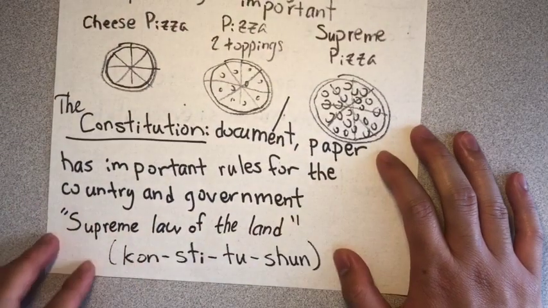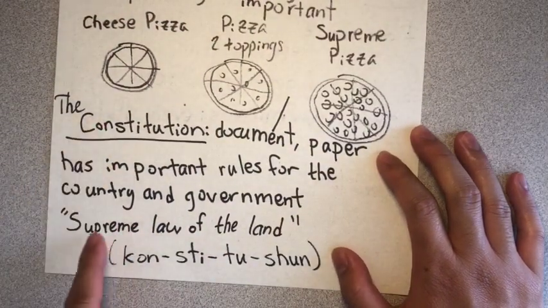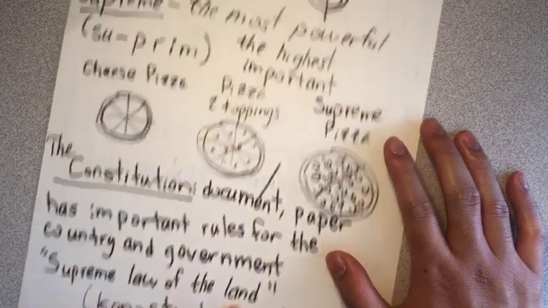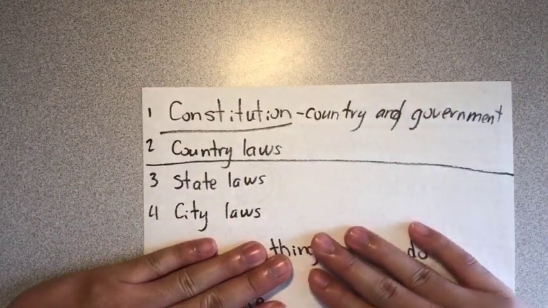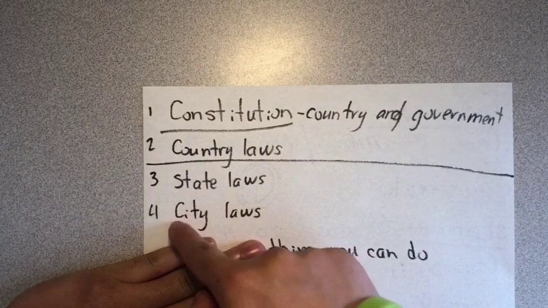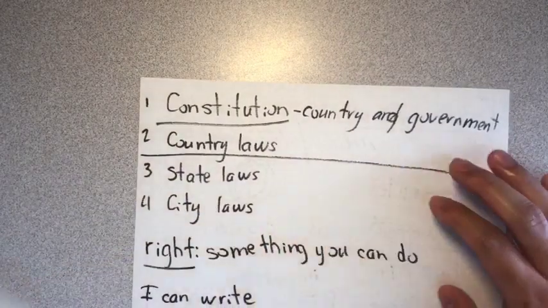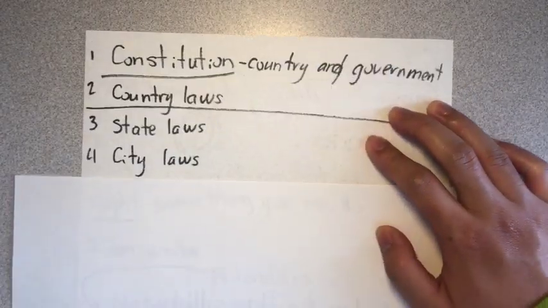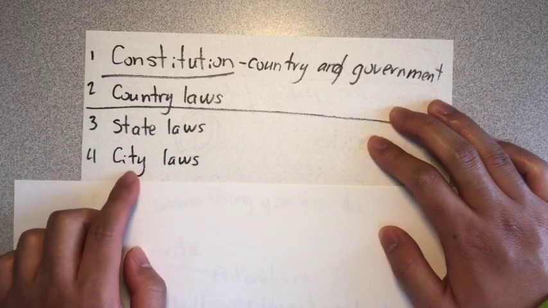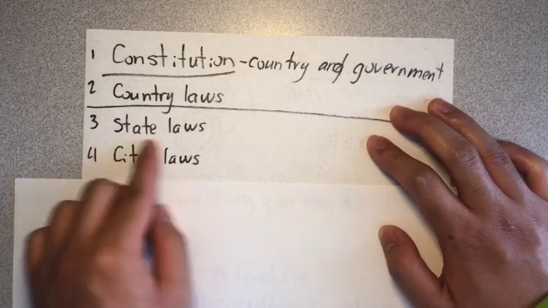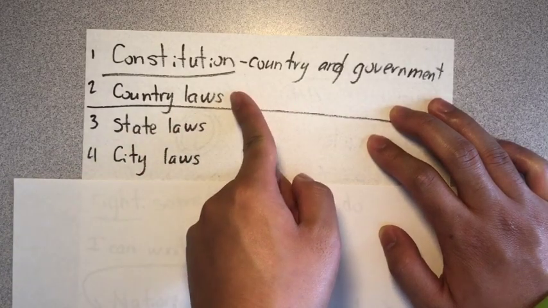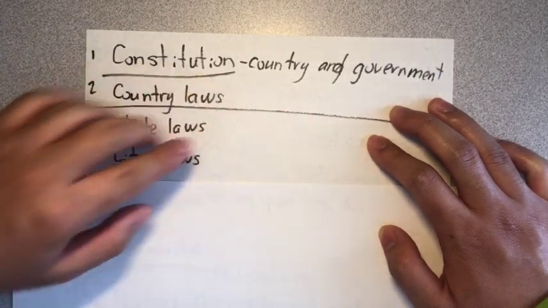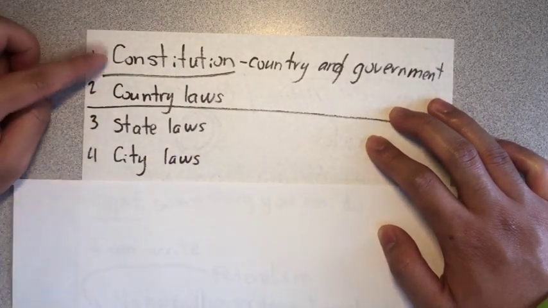So what does it mean really when I say the Constitution is the supreme law of the land or the highest law of the land? Here are the 4 types of laws we have for the country. At the bottom, we have city laws. Above city laws, we have state laws. And above state laws, we have country laws. And then above everything, the highest law we have is the Constitution.